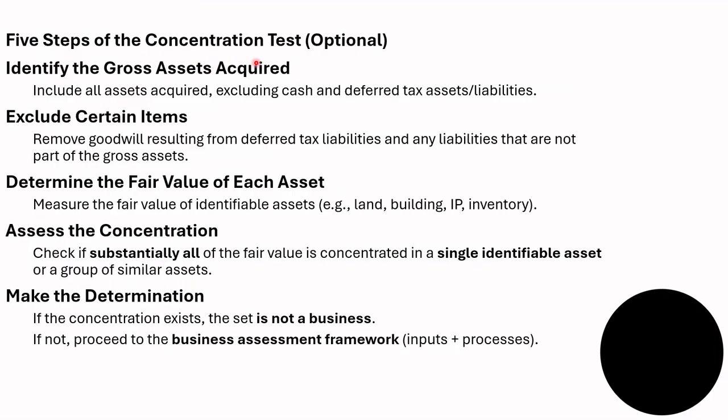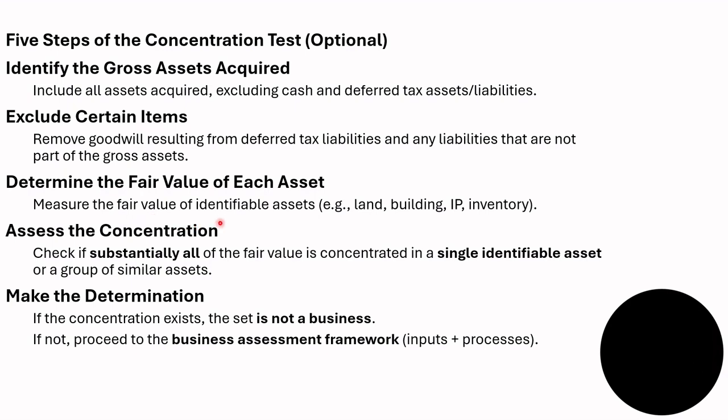The five steps of the concentration test, which is optional, identify whether the acquisition is a business combination or an asset acquisition as per Ind AS 103. Step 1. Identify the gross assets acquired. It includes all assets acquired, excludes cash and deferred tax assets, and excludes goodwill resulting from deferred tax liabilities and any liabilities that are not part of the gross assets. Step 2. Determine the fair value of each asset.